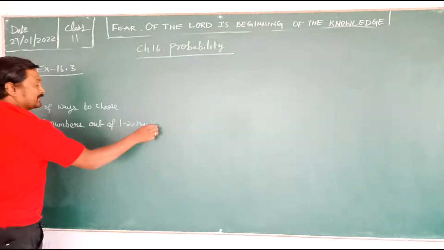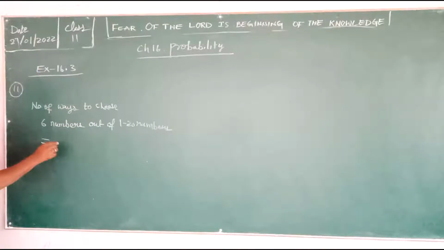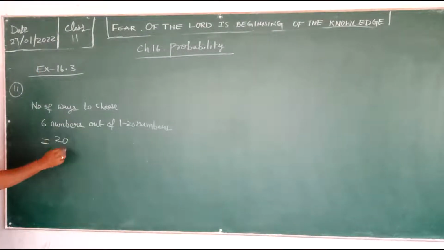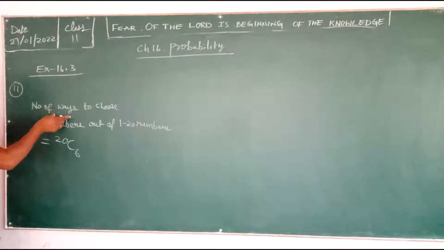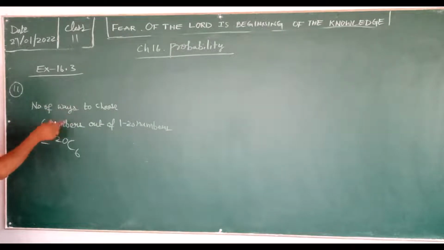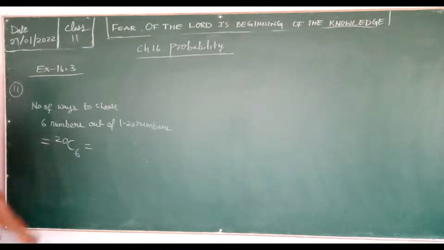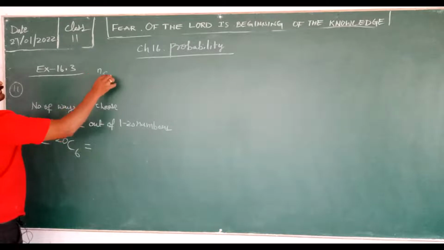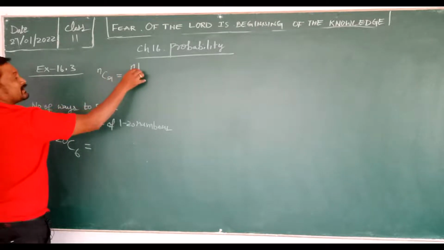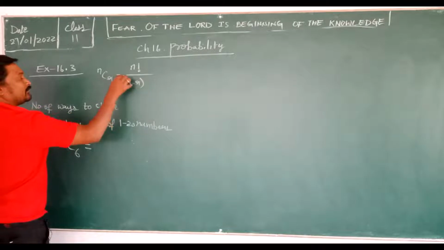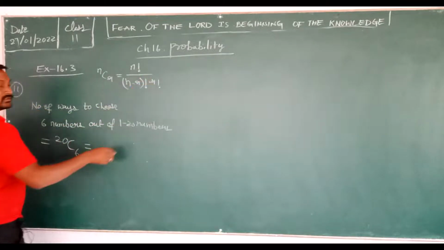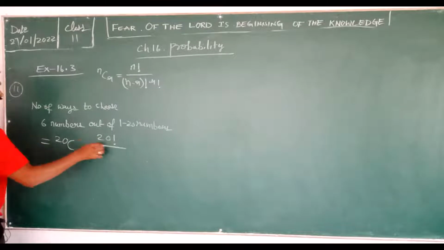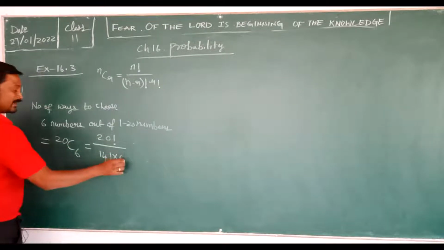That means 20 numbers is equal to total 20 numbers. In that, 6 I need to select, so 20C6 is nothing but the number of ways to choose six numbers. Okay, so now 20C6 is what we are going to get. You know that nCr is nothing but what is your formula? n factorial upon (n minus r) factorial into r factorial.